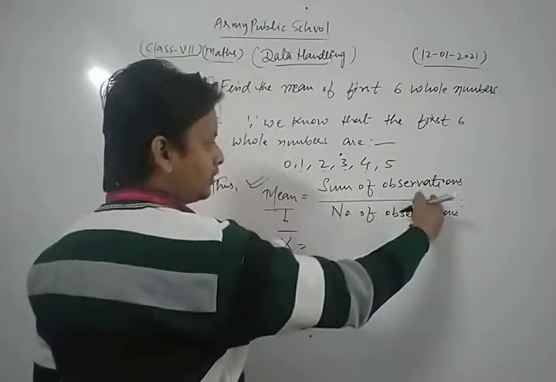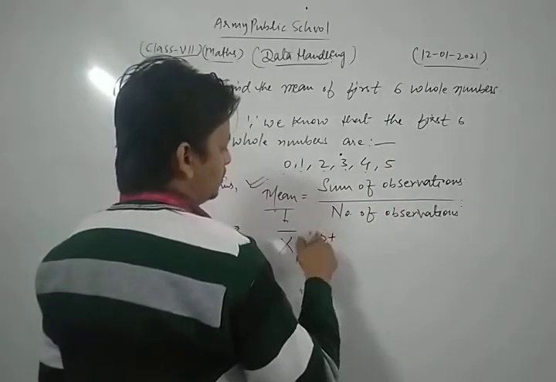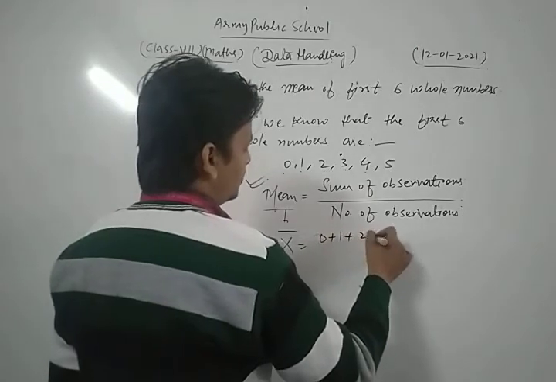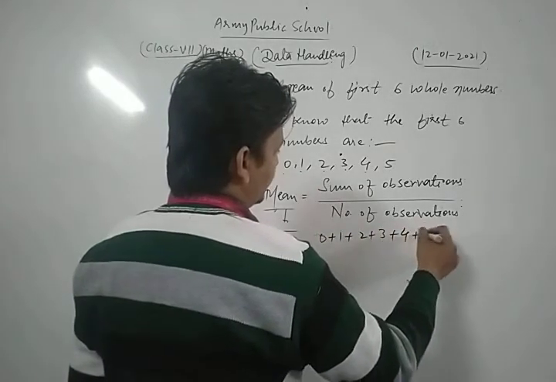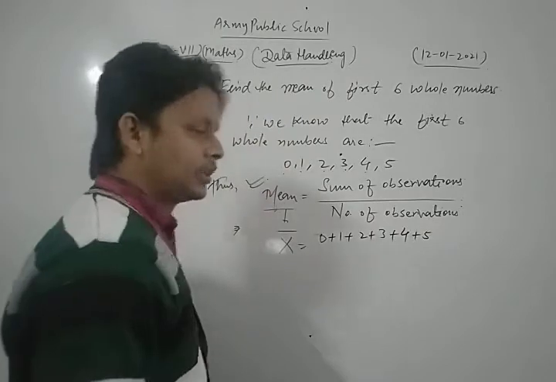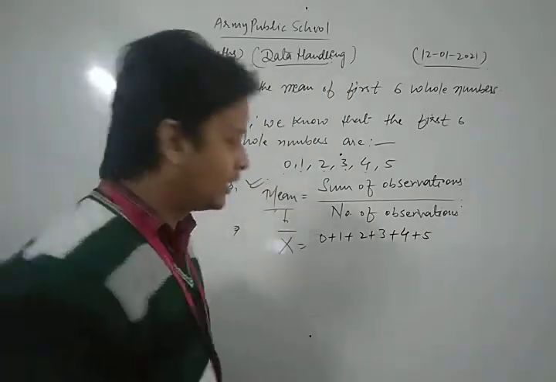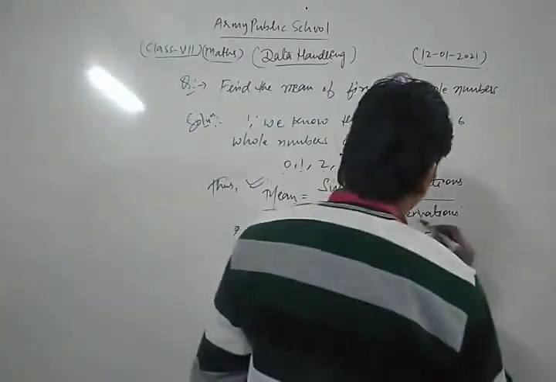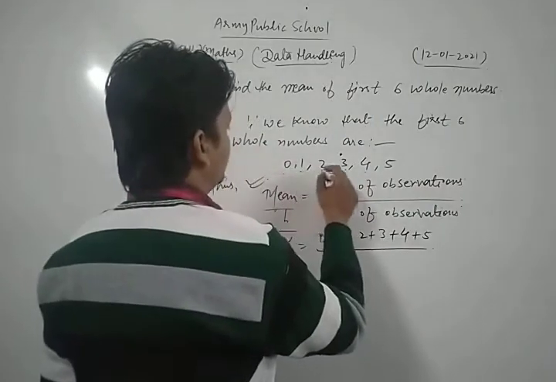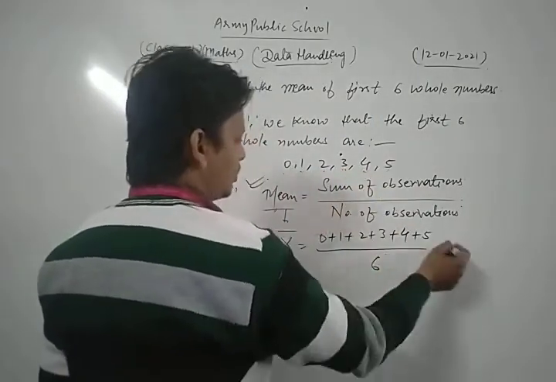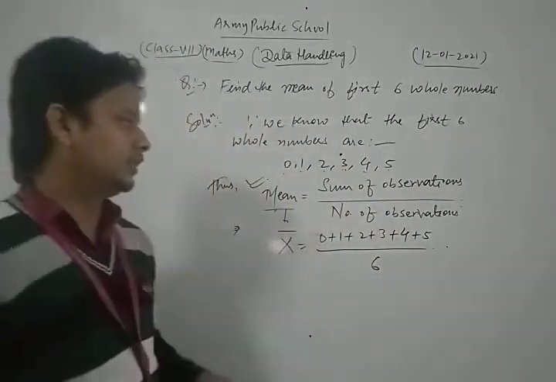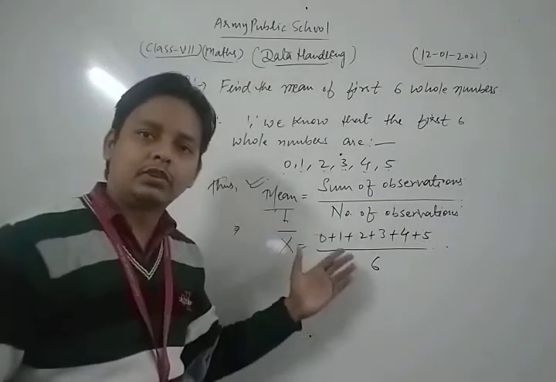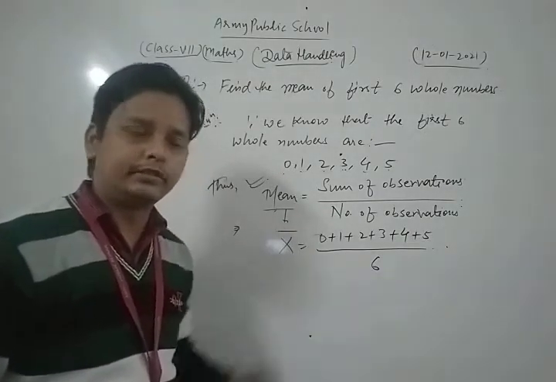The sum of observations means 0 plus 1 plus 2 plus 3 plus 4 plus 5, divided by the number of observations. The number of observations is 6. So we apply the formula and put all the values in it.